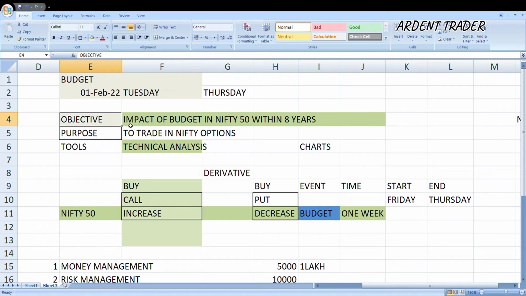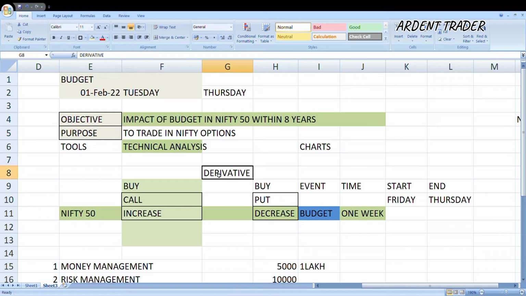And why I'm doing this research, you can see the objective. The main objective of doing this research is to study the impact of budget on Nifty 50 within 8 years. I have used 8 years of data to see what is the impact of budget on Nifty 50, whether on the day of budget Nifty 50 is increasing or decreasing. And the main purpose of doing this research is to trade in Nifty options.